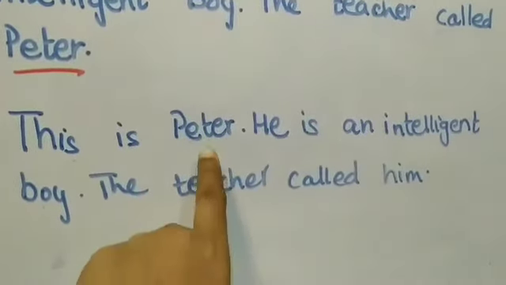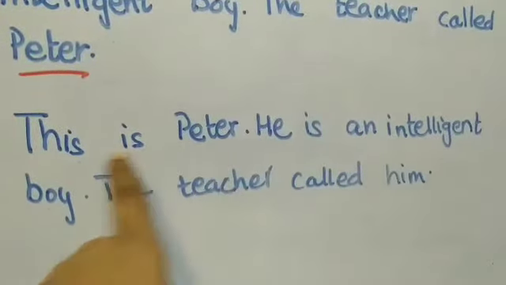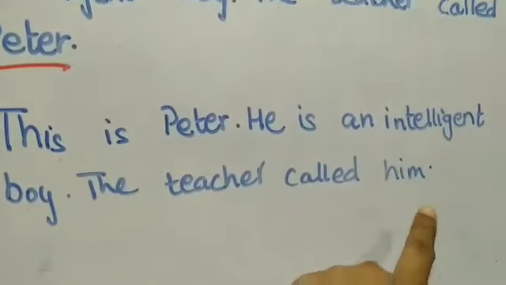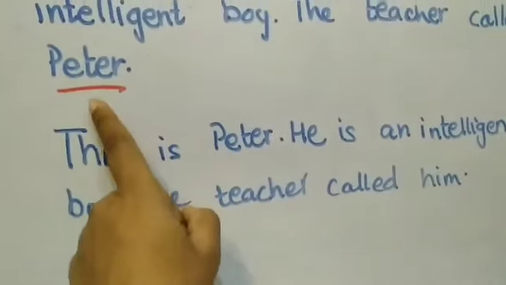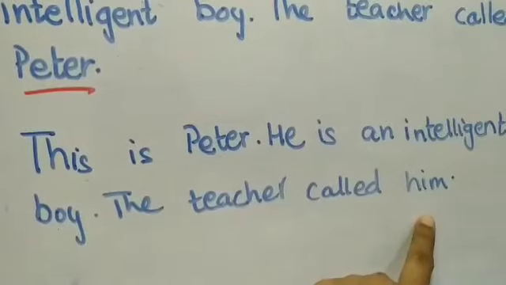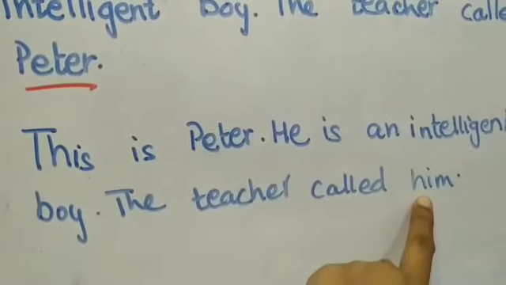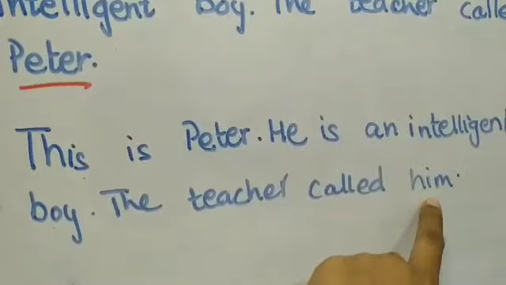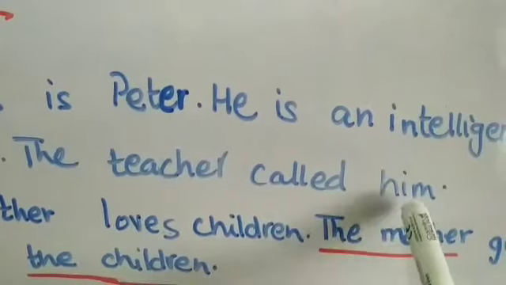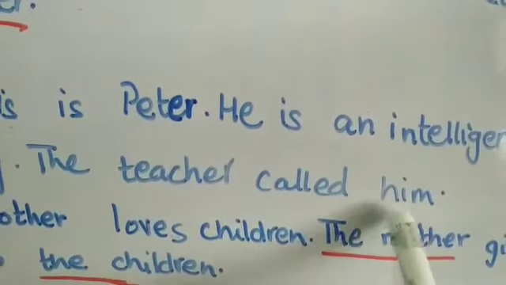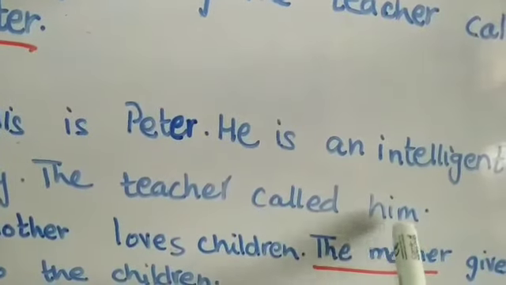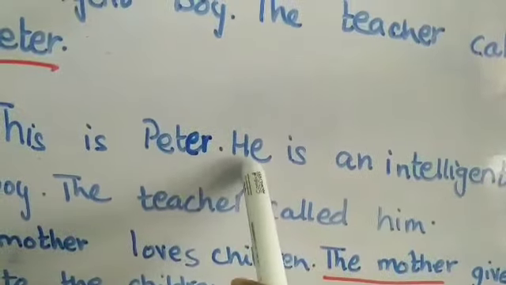Peter, boy, okay? So we are using what? He. The teacher called him. So instead of using Peter again, we are using the pronoun him. Single person, right? We use him for a boy, man. Fine. Now, look here, we have used him. Him is also a male singular pronoun. He is also a male singular pronoun.